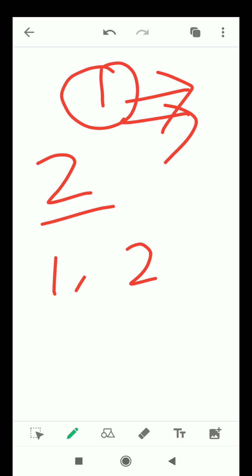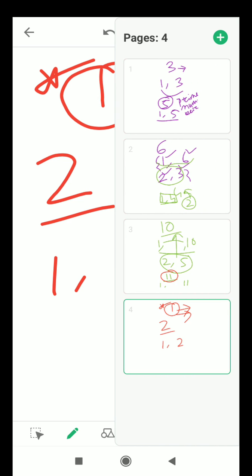1 is just a unit, 1 is the counting unit. So 1 is neither a prime number nor a composite number. You must remember this clause. This is a very important statement. In the exam it may be asked as true or false that 1 is either a prime number or a composite number. So you will answer in this manner: 1 is neither a prime number nor a composite number.